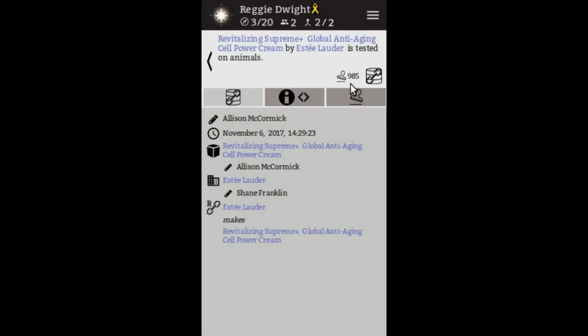And finally, we have the items that are relevant to this datum. We have this item, which is the product, and we have this item, which is the business. Items can either be products, businesses, or individuals. And they are the mechanism by which we attach pieces of information to the actual items that the end user is going to be looking for. Because at the end of the day, the item is where the end user interfaces with the app. This is what they're searching for when they want to find out if something aligns with their morals.